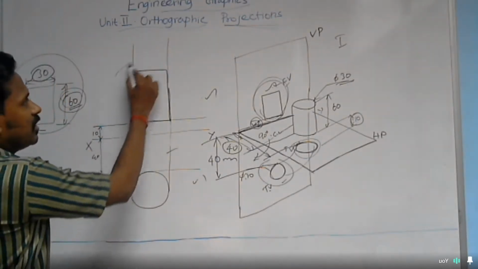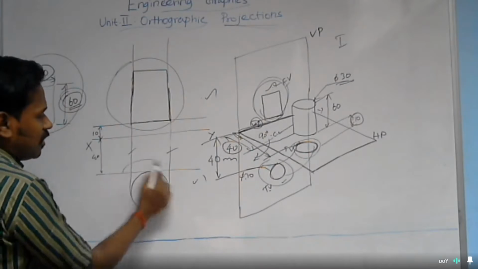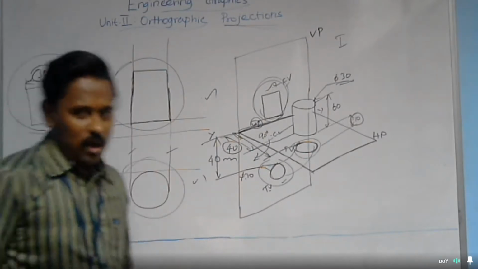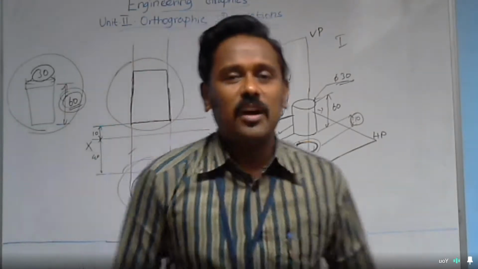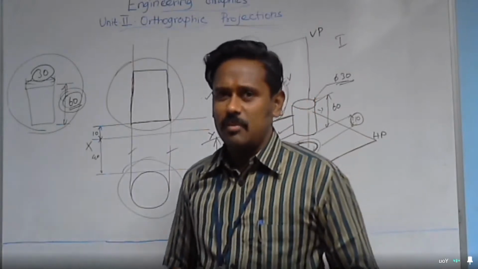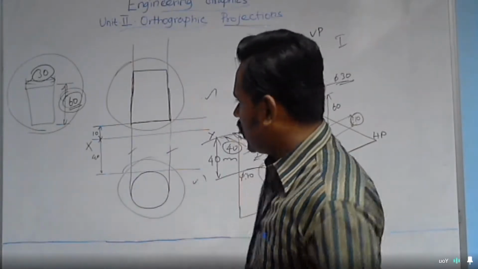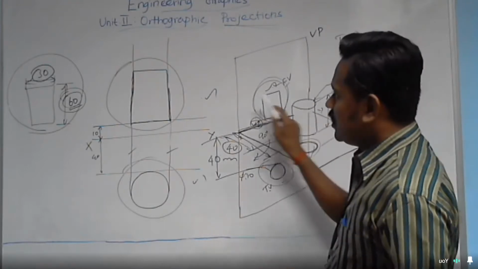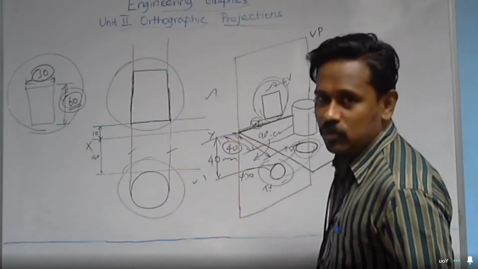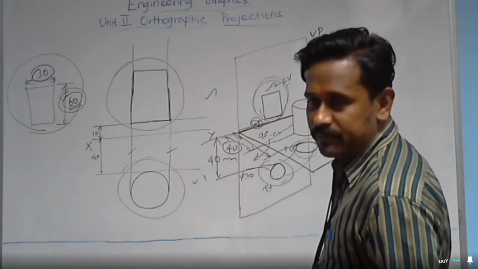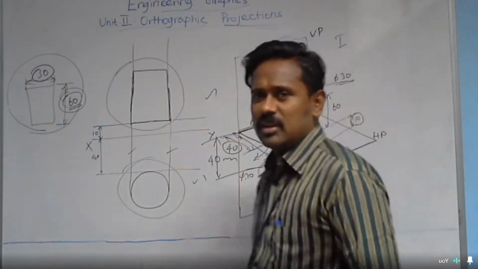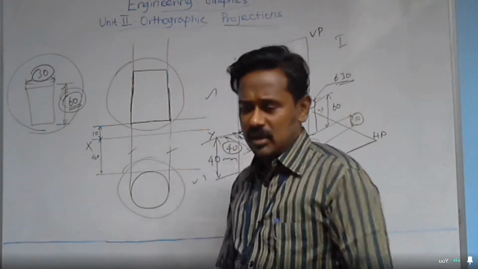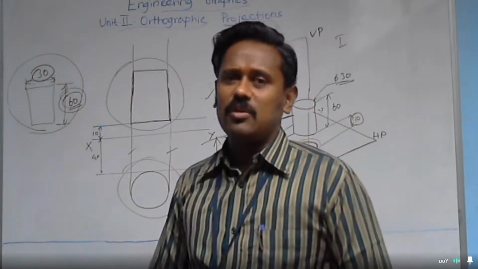In this way, you can draw the front view and the top view of the object by means of the orthographic projection concept. It's a multi-view concept. In order to draw the view of a single object, you should draw the front view and top view; at least two views. This is a simple example of the orthographic projection concept which we are going to follow.